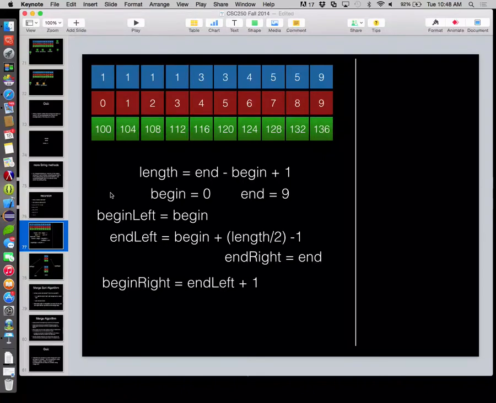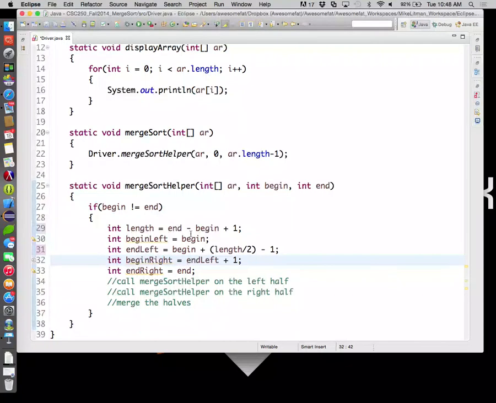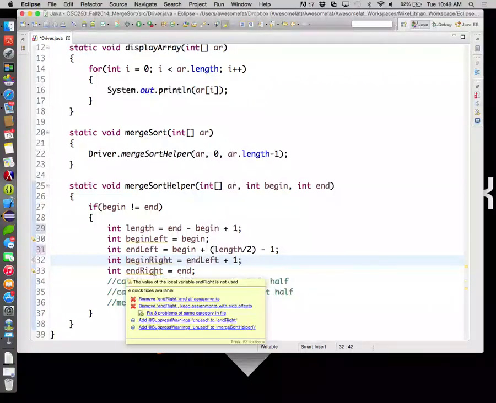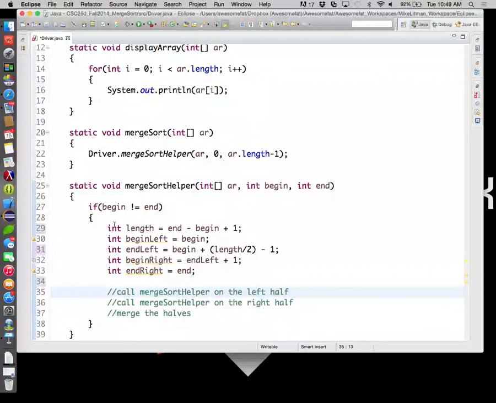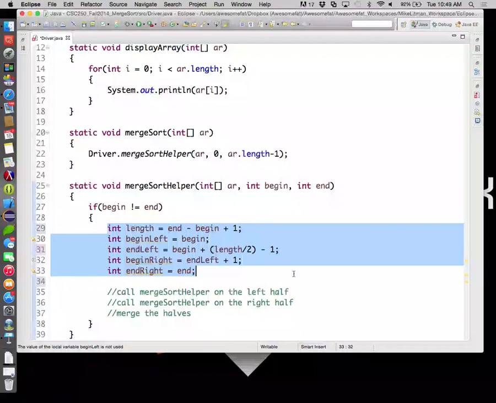So let's make sure our variables are all set correctly. Length is equal to end minus begin plus 1. Begin left is equal to begin. End left is begin plus length divided by 2 minus 1. Begin right is that number plus 1. And end right is end. Make sense? So really, the hard part of what we just did, the hard part of merge sort, is setting those 5 variables. And we had to draw pictures just to set some numbers up to make sure the numbers were correct.